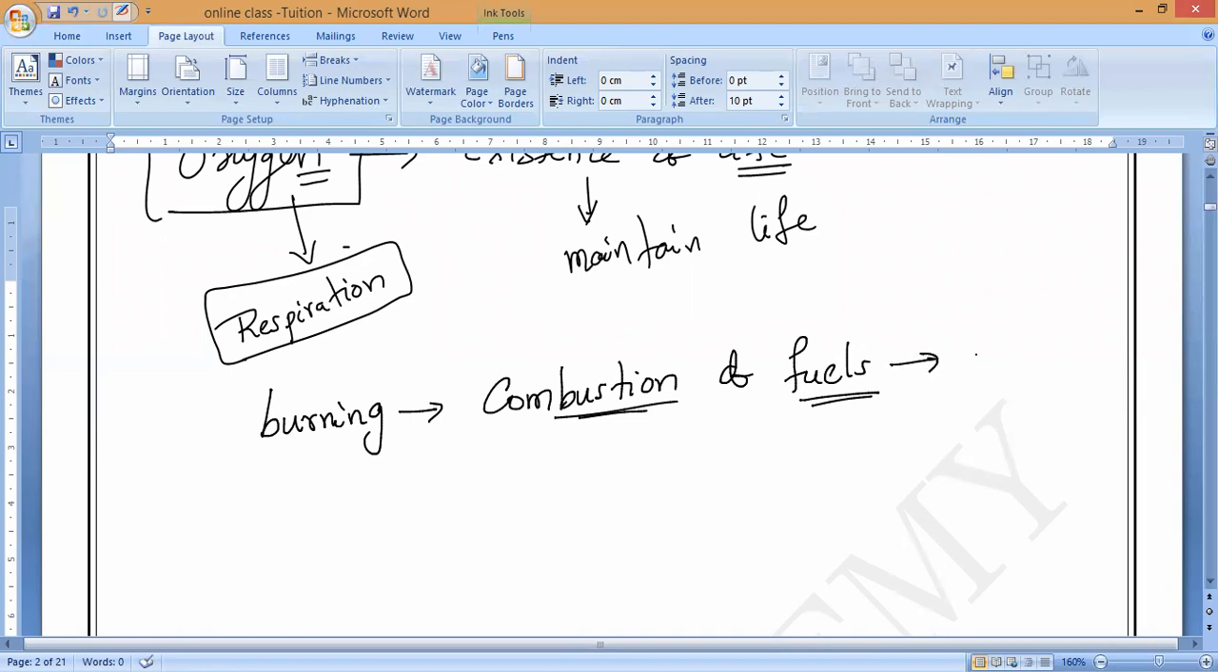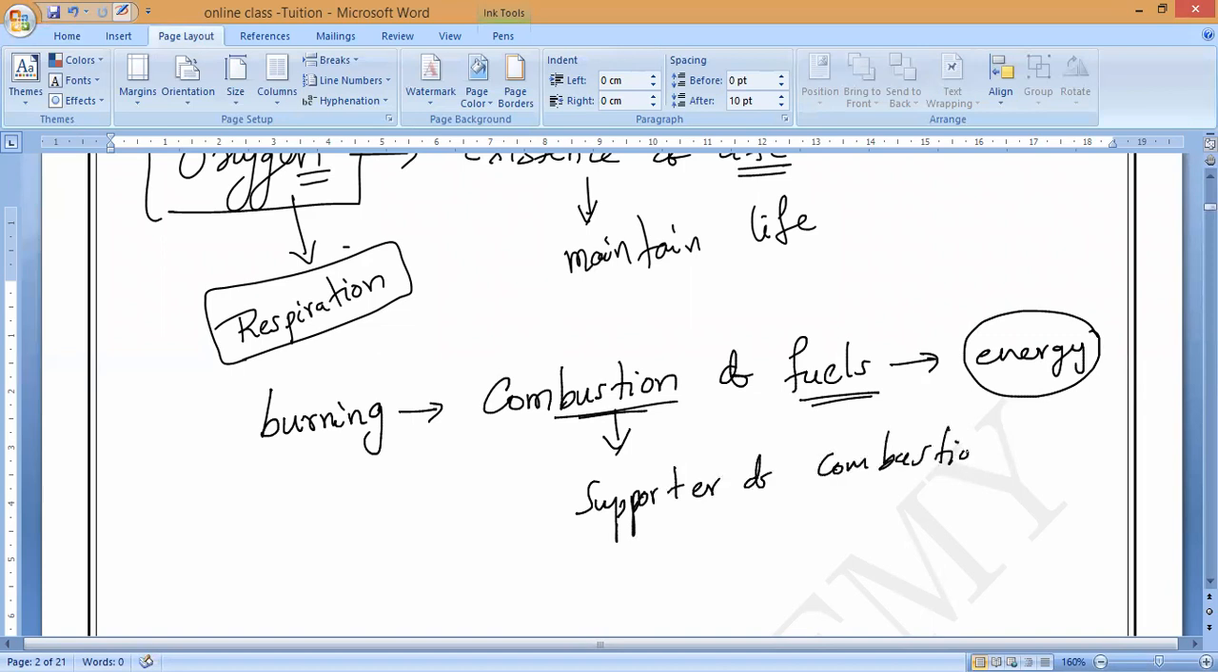Fuels, if they burn, will provide what? Energy. So all this energy will be generated with the help of the supporter of combustion. That supporter of combustion is called oxygen. You should remember that.